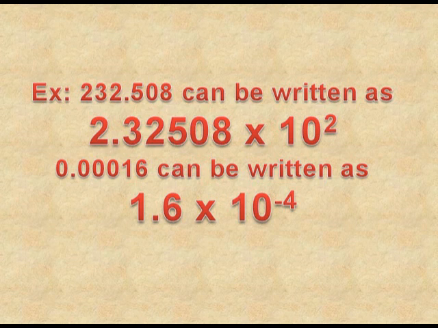0.00016 can be written as 1.6 into 10 raised to power minus 4. Here you can see that we are shifting decimal 4 places towards right. When the decimal shifts towards right, we put negative sign with the exponent. This is how we write any digit in the exponential or the scientific notation.